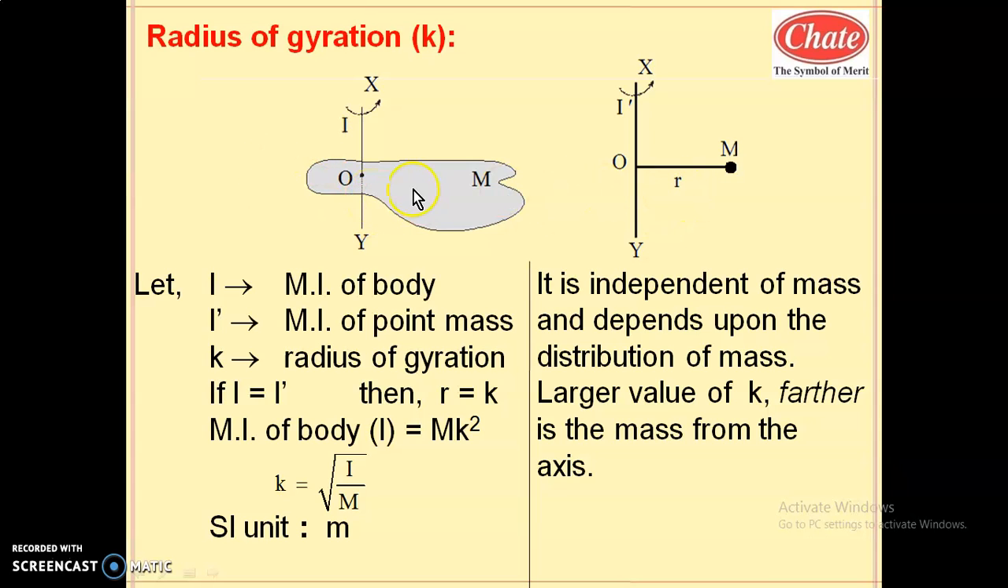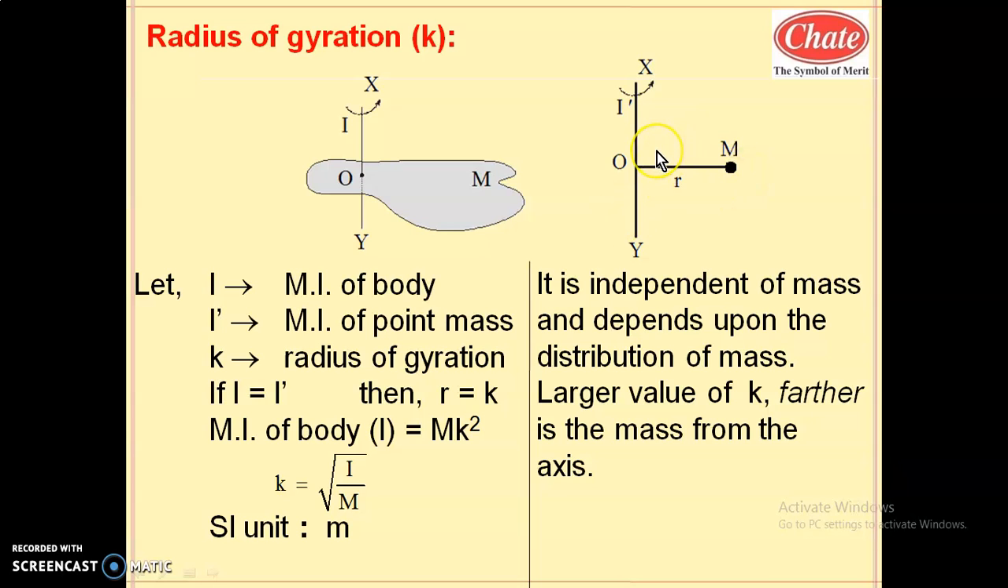Then what is the difference between this actual body and this imagined concept? Between the actual body and the imagined concept, the difference is that the body is made up of n number of particles. Hence while calculating the moment of inertia, you have to think about the n particles, whereas in this case there is only one particle whose mass is the same as the total mass of the body, because the whole mass is assumed as a point mass.